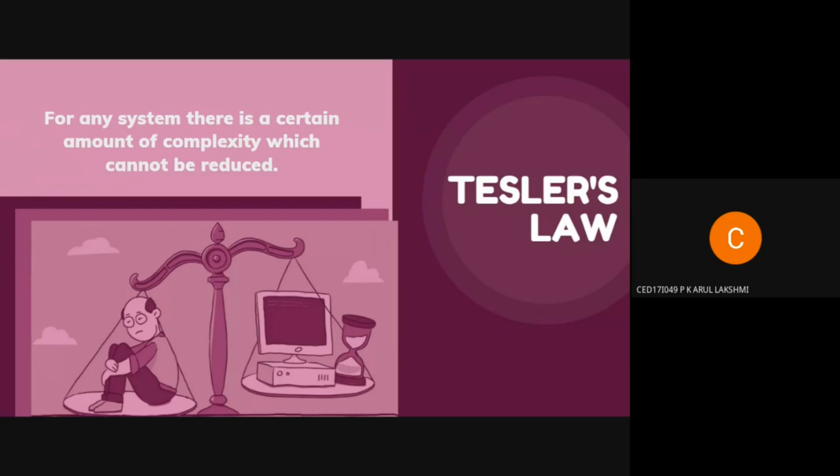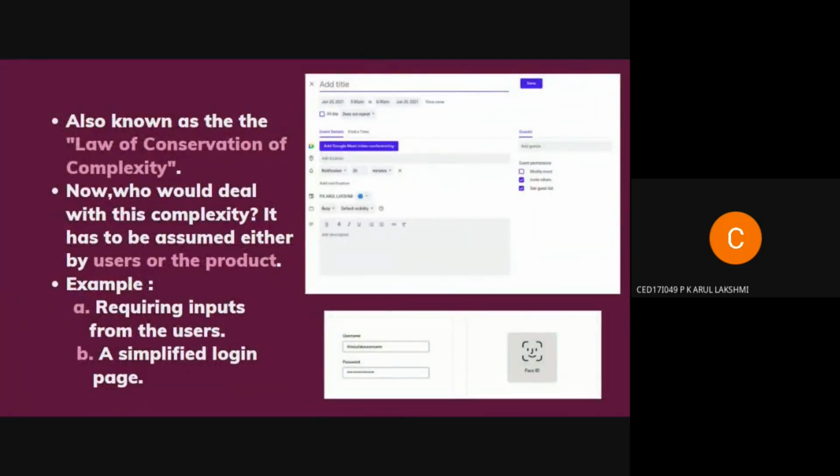What he stated was, for any system, there is a certain amount of complexity which cannot be reduced. Let us understand this nicely with examples. This law is also known as the law of conservation of complexity.